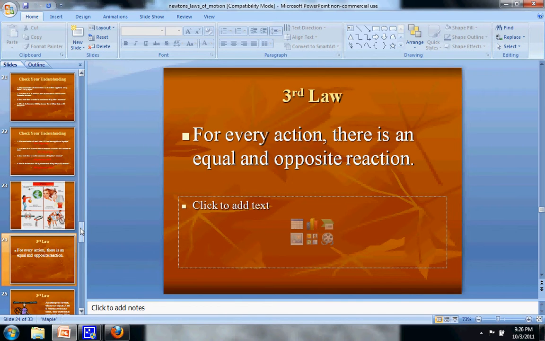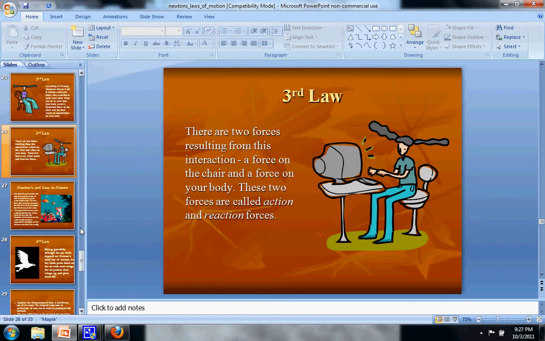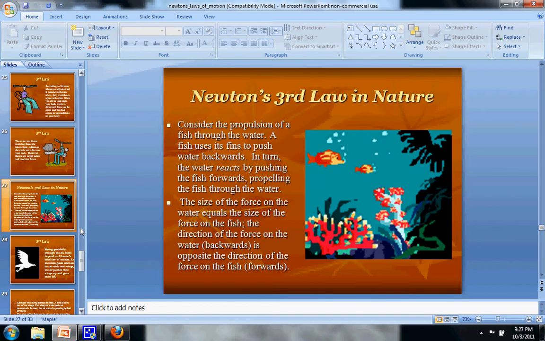The third and last of Newton's laws is that every action has an equal and opposite reaction. So pretend this person is sitting down on this chair. Newton's law says that they're pushing their tush down on the chair, and the chair is actually also exerting a force upward on their body. That sounds kind of weird, but they're called action and reaction forces. Anytime you push on something, there's actually a force that pushes back at you. And you know these very well.